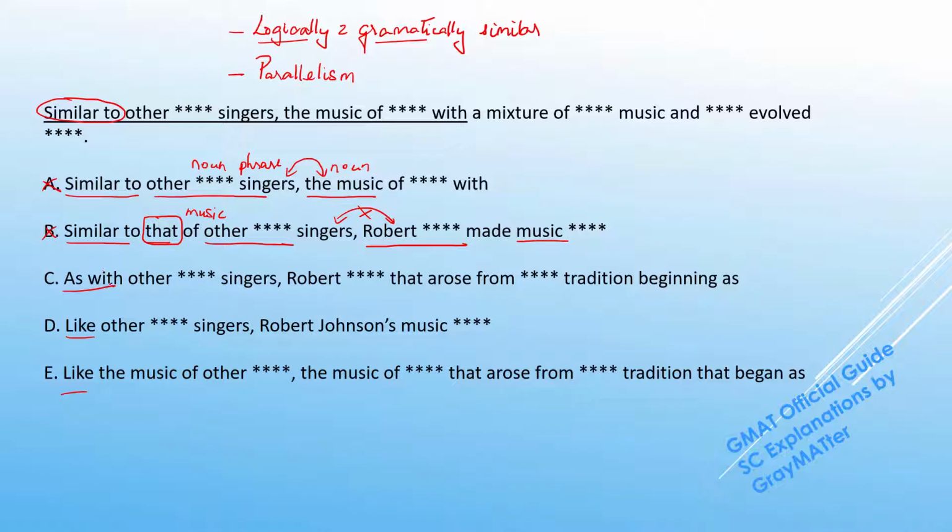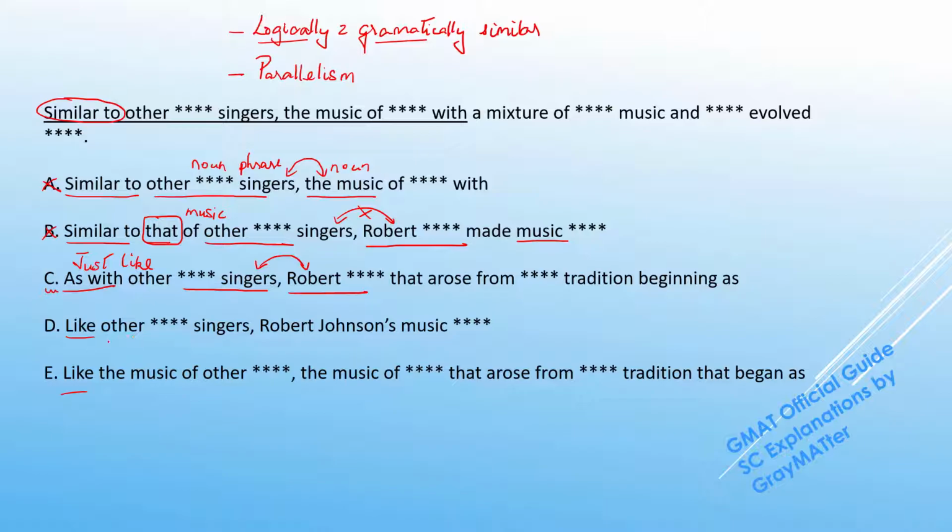B goes off. Now, usually these as with constructions are dismissed as something that GMAT does not prefer, but I don't want to take such a superficial rule into consideration. See, as with will be just similar to saying just like. So just like other singers, so the singers are being compared to this singer, Robert. This comparison works, so we can hold on to C.